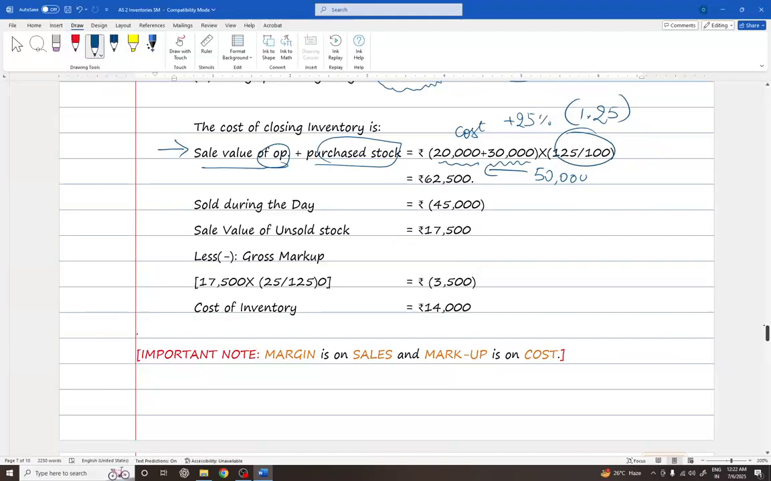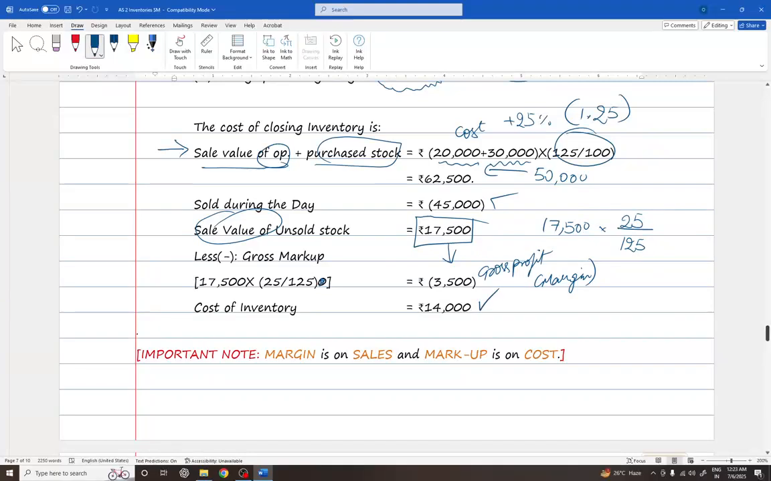But how much worth of stock is actually sold? 45,000 rupees are actually sold. Now, the sale value of the unsold stock, notice, is 17,500. Now, 17,500 is the sale price. To arrive at the cost price, we can think of this amount as divided by 125, and what we need to arrive at is the 25% part. So we multiply it by 25 by 125. That equals 3,500. This is the gross profit, or simply the margin, 25%. Then the cost of inventory becomes 17,500 minus 3,500, that is 14,000.